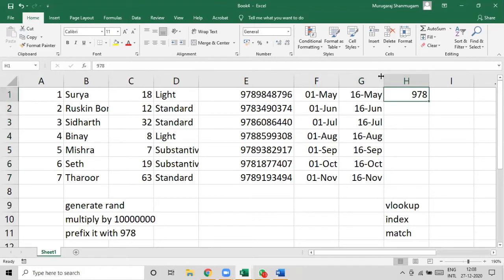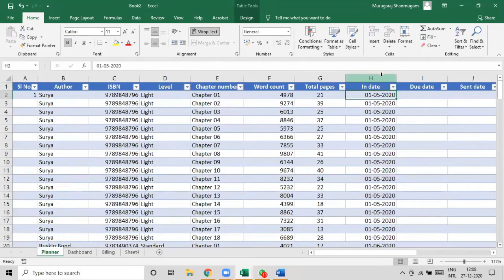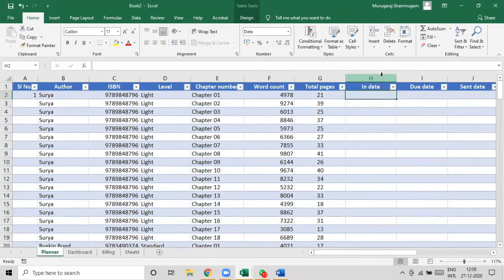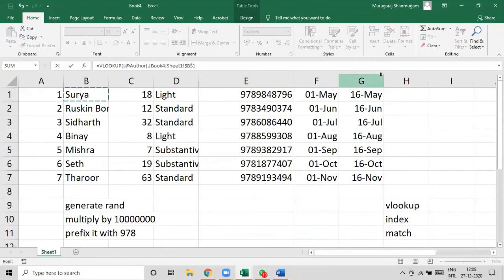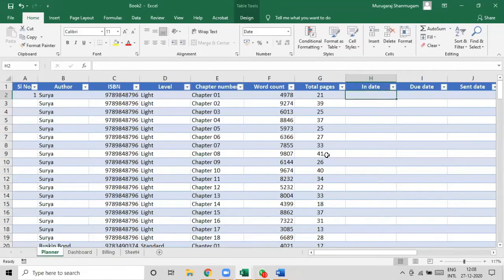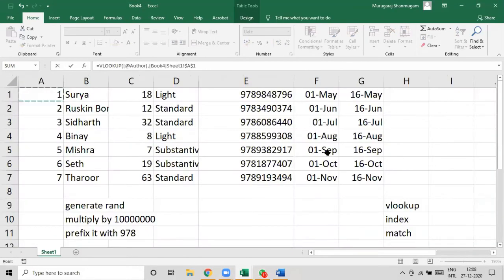So this is the next beautiful thing that we are going to do. We are going to fill in VLOOKUP for in dates and due dates. So VLOOKUP Surya, chapter and book by Surya. The table is here. F is the in date, right? So 1, 2, 3, 4, 5. VLOOKUP Surya in this table, 5 columns away.